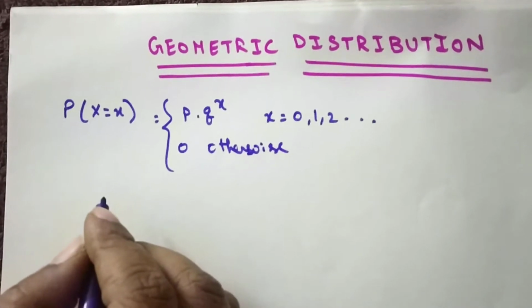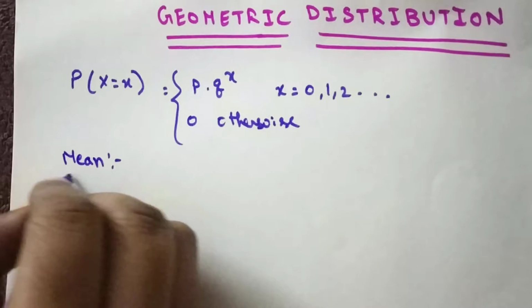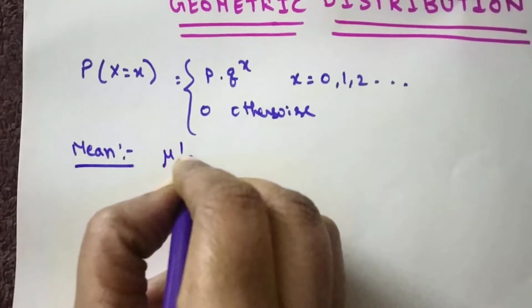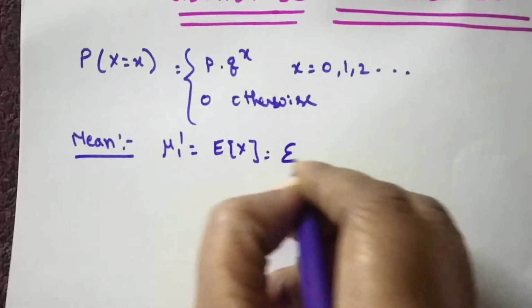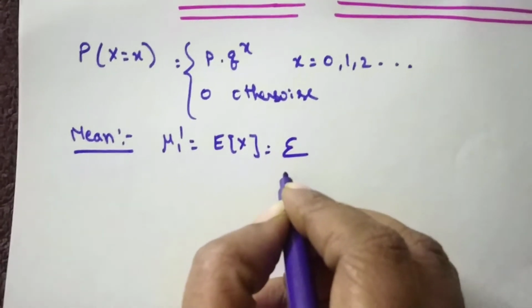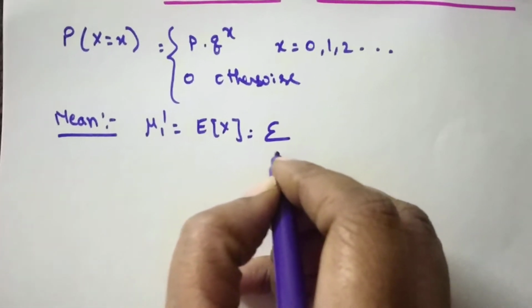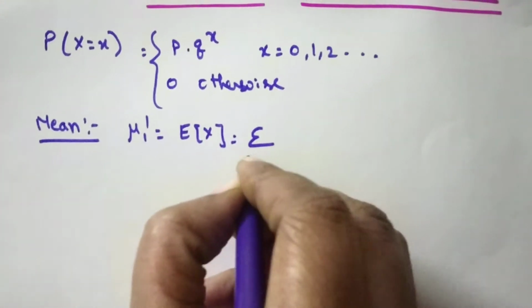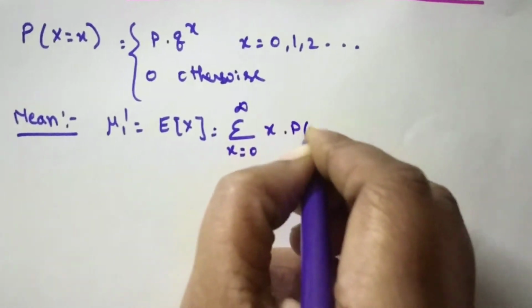Now, we will derive the mean and variance of the geometric distribution. For deriving the mean, we can define it as mu1 dash, which is nothing but the expectation of x. As we know, in discrete probability functions, the expectation of any random variable is the summation over the range of x, from x is equal to 0 to infinity, x into p of x.